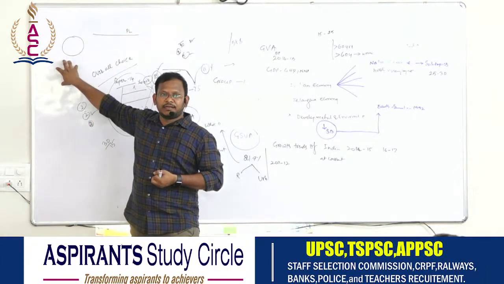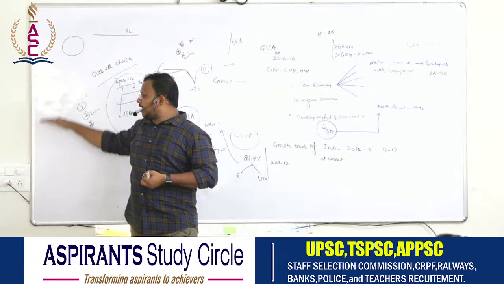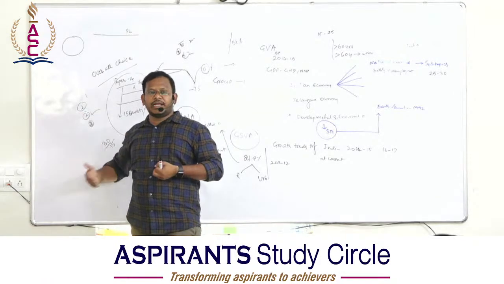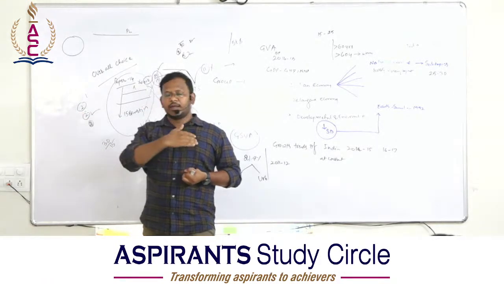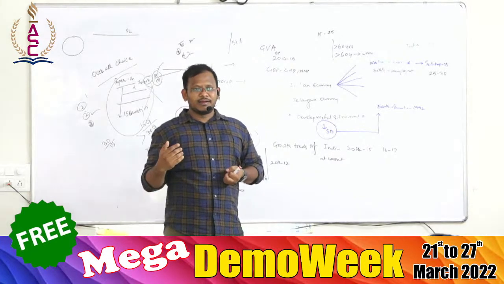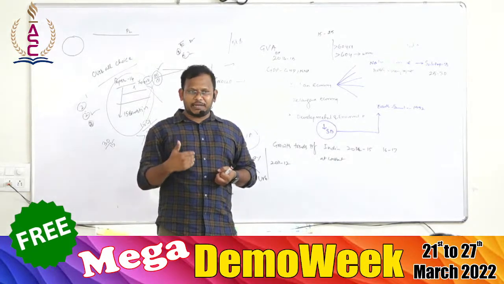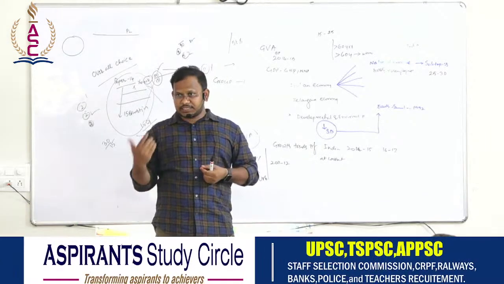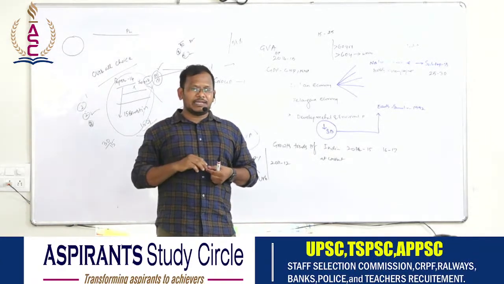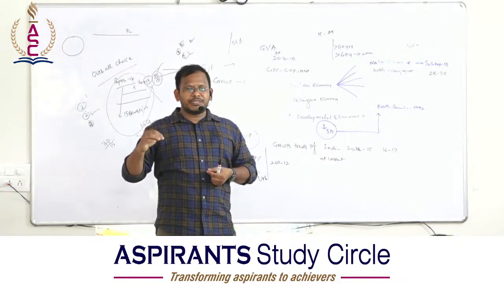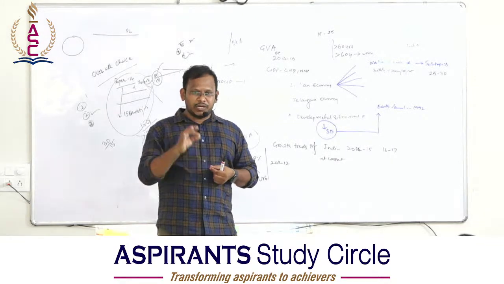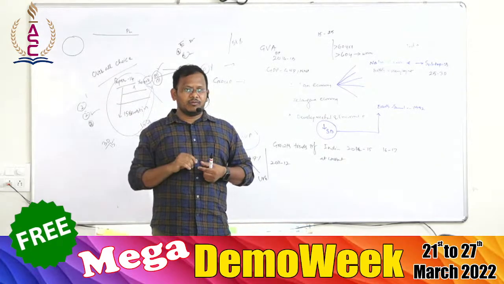Even today, there have been so many committees to define what is the poverty line basket. Still, there has not been any conclusion. Montek Singh Ahluwalia, who was the last vice chairman of the Planning Commission of India, defined the poverty line as 27 rupees for the rural area. What does this mean?